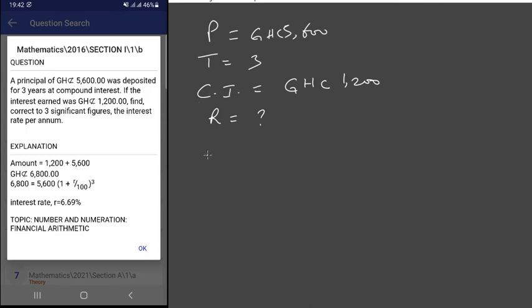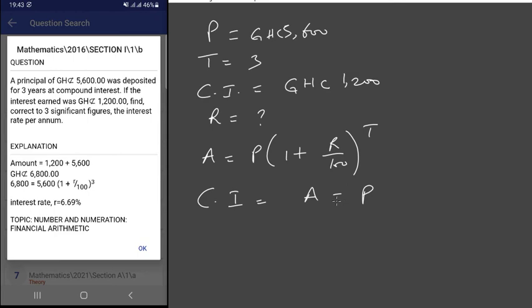We know that we can calculate the total amount after 3 years using this formula: 1 plus rate over 100, raised to the power of t, times the principal. This will give you the total amount. Then the compound interest can be calculated as the amount minus the principal.